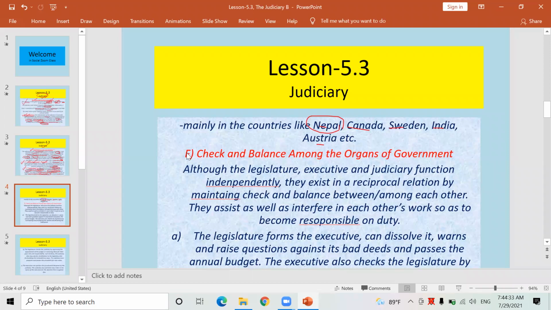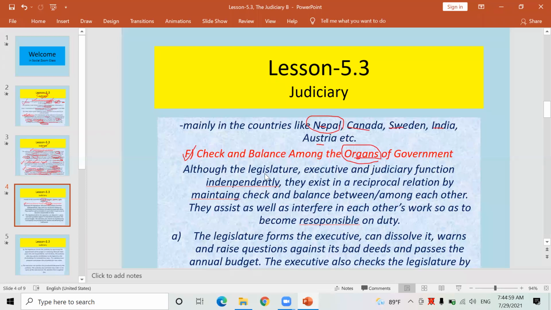Now the fifth function of the judiciary is check and balance among the organs of the government. Organs means the three major organs of the government: the executive, meaning the Nepal government; the legislature, meaning parliament; and the judiciary, meaning the Supreme Court, High Court, and District Court.